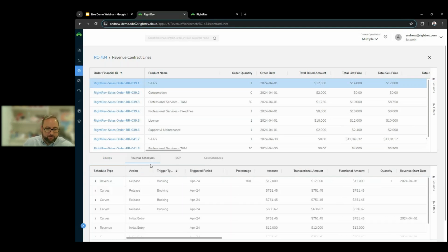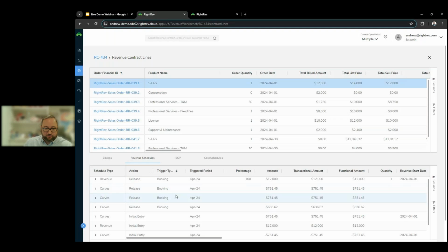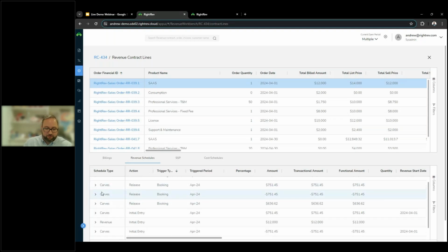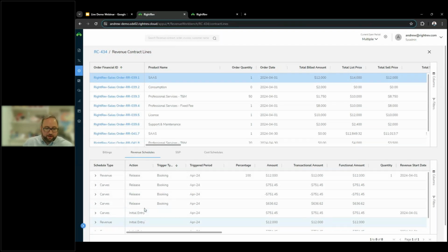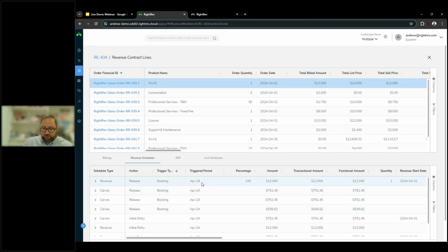We also have the full revenue schedule for this specific item. This is going to track all of the revenue carves that are taking place on each item. We're going to get those initial entries of actually releasing those to our waterfall, and then we have the recognition events that are taking place over time. So in this case, we recognized 100% of this line item back in April.